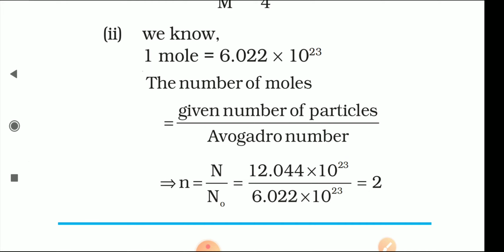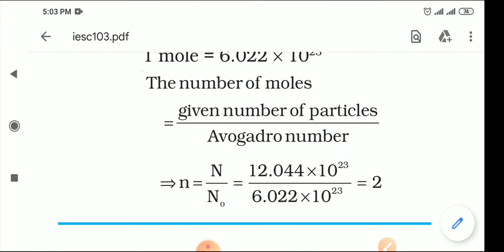Fine. So there are two types of questions. In one, the mass was given to you, and in the other one the number was given to you. When the mass is given, you divide by the molar mass of the particular species you got in the question. Second, when the number is given, you have to divide by the Avogadro number only. So now this is your today's work.